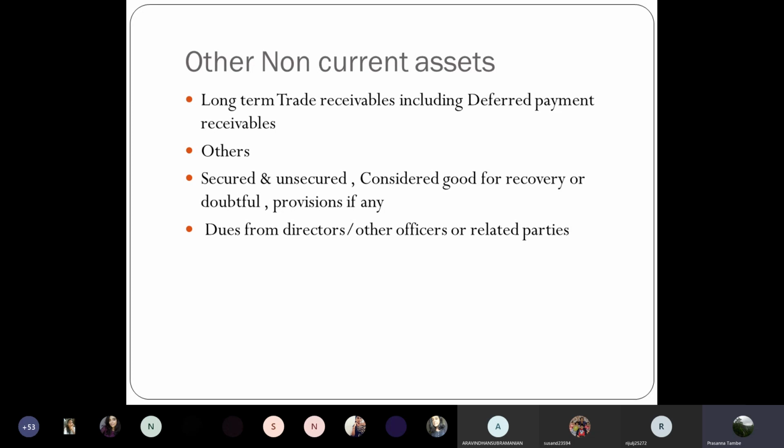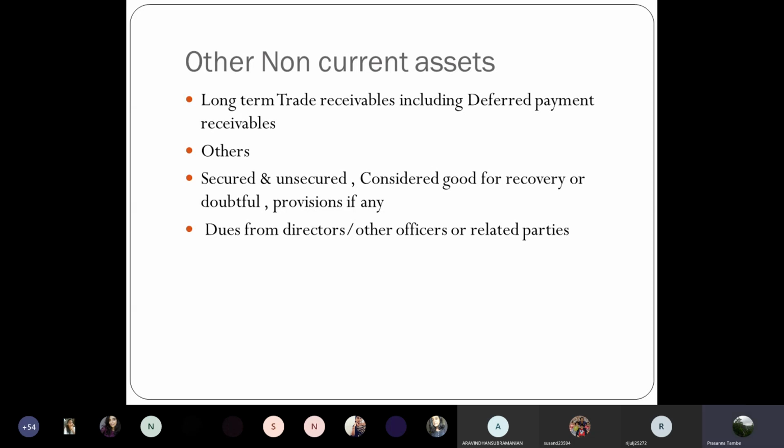Ordinarily, your customer will pay in one single payment, but many times you allow him to make a deferred payment over a period of time. So if you are providing a deferred payment facility, such customers' balances or trade receivables will be treated as other non-current assets. Apart from that, any other such balances not previously covered under respective heads of items can also be considered here as other non-current assets.